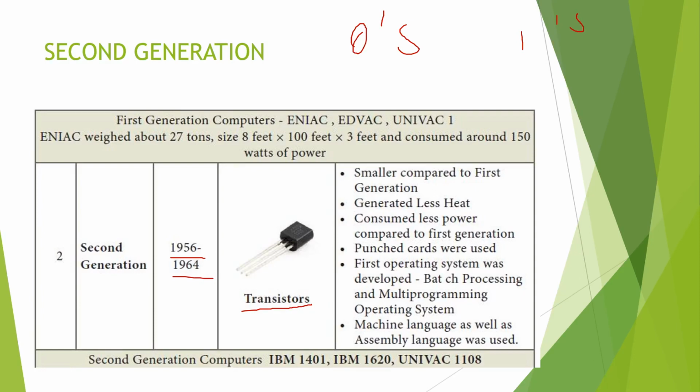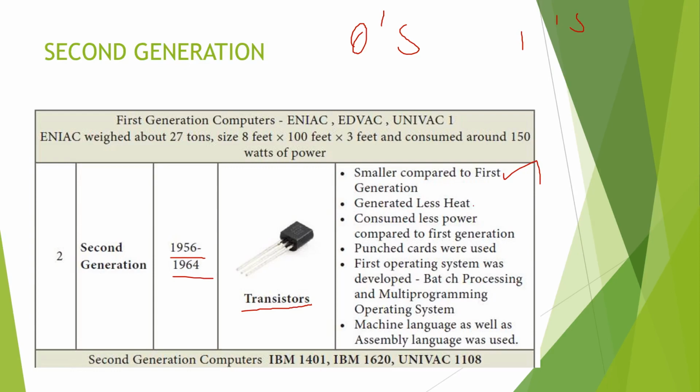In chapter 2 we have a part 2 session. In that part 2 session you are going to discuss logic gates, AND, OR, NOT gates. That is a very interesting topic. That topic is fully covered with transistors only. So the merit is that it is smaller compared to first generation.